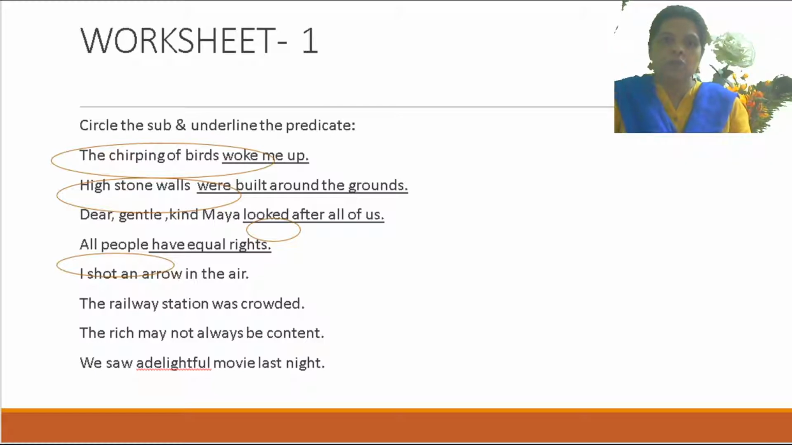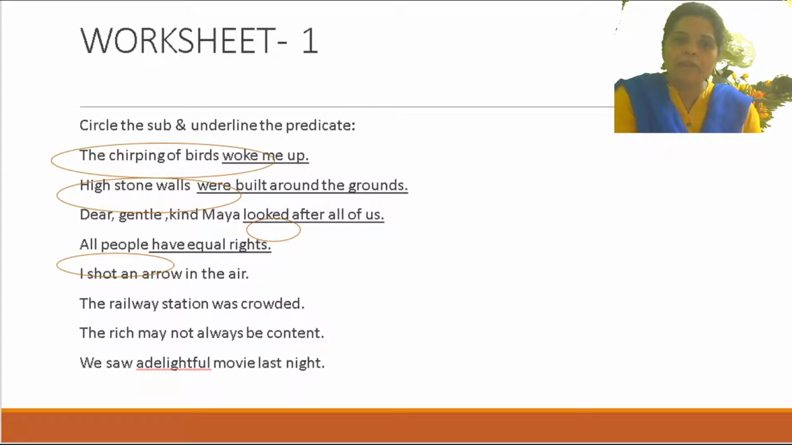Remember? So, dear, gentle, kind Maya looked after all of us. Here, which is the subject? The subject here is only Maya. And looked after all of us is the predicate. Here too the circle went a little wrong, but the subject is only Maya. Looked after all of us is the predicate.